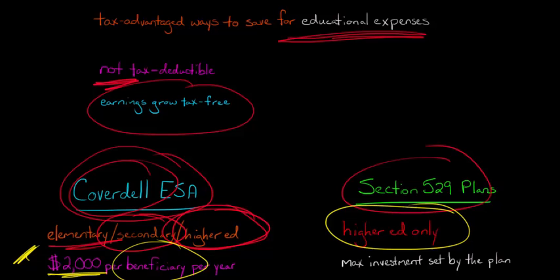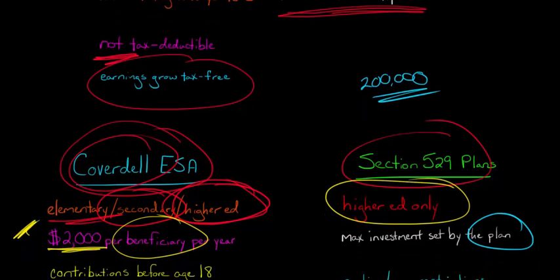In fact, you can contribute $10,000, $20,000. The maximum investment will be set by the specific 529 plan. Each state will have its own 529 plan for public universities. There's even a 529 plan for private colleges, with hundreds of colleges part of it. So you need to look at the plan in question and see what the maximum investment is. It might say, for example, $200,000 is the max investment in that specific 529 plan. In that case, that's the maximum investment.